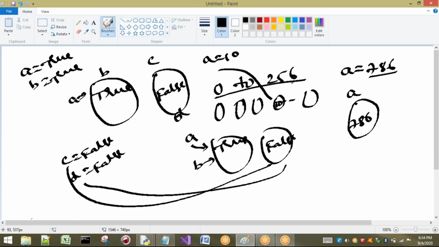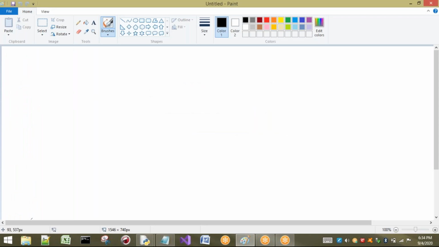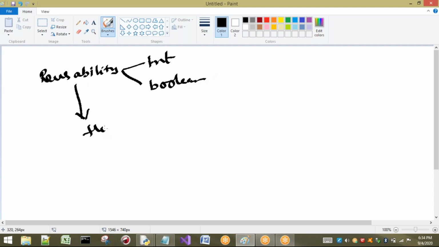So the reusing concept can be applicable for what? Only if you are going to consider integers, it is only from 0 to 256. And if you are going to consider the reusability concept for boolean, it is applicable for both true and false. So now I will discuss about float. Reusability is applicable for int, and we have seen for boolean types. Now what about float type? Reusability for float is not applicable.